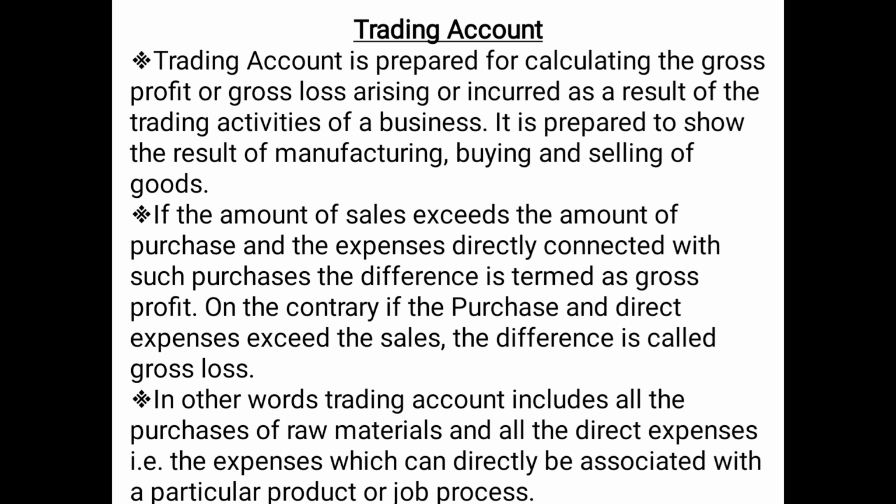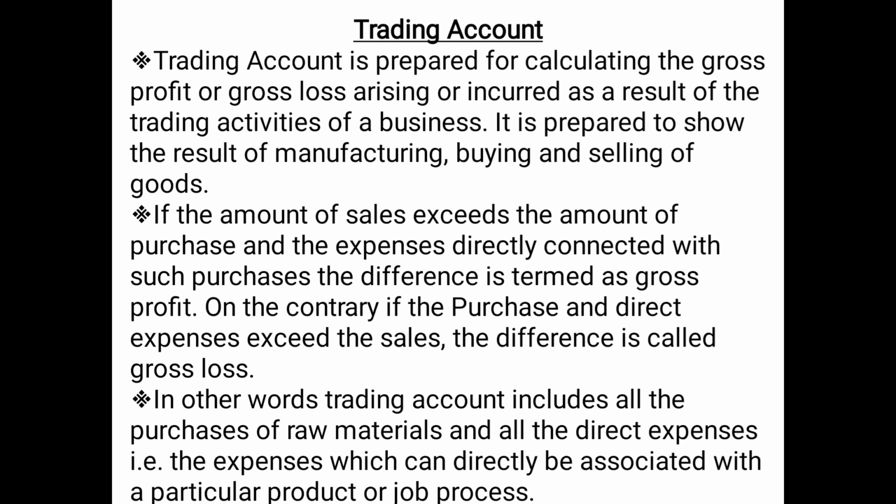Obviously we have discussed purchase means the purchase of goods. So whenever the amount of sale exceeds the amount of purchases and the direct expenses, means those expenses which are directly related to trading or production, that excess amount will be known as gross profit.